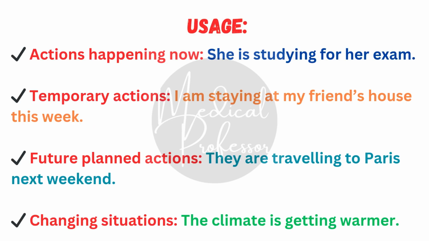When and how we can use present continuous tense. Number 1, actions happening right now. For example, she is studying for her exams. Temporary actions. I am staying at my friend's house this week. Planned future actions. They are traveling to Paris next weekend. Changing situations. The climate is getting warmer.